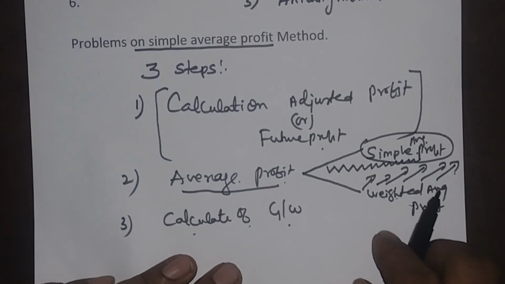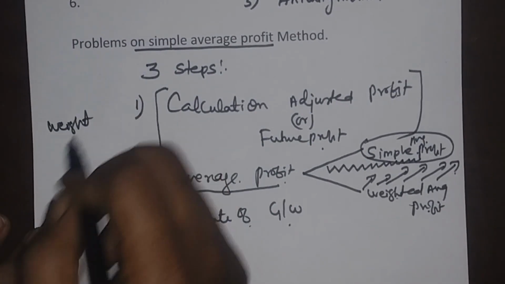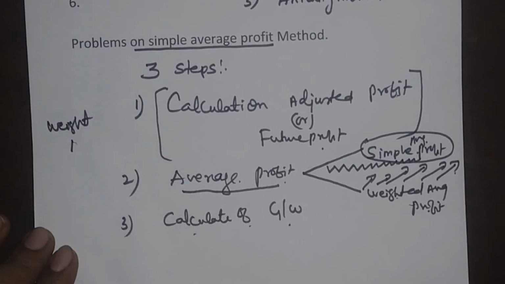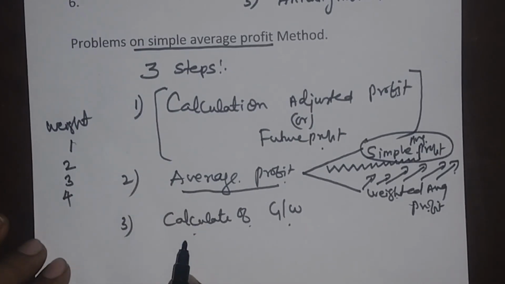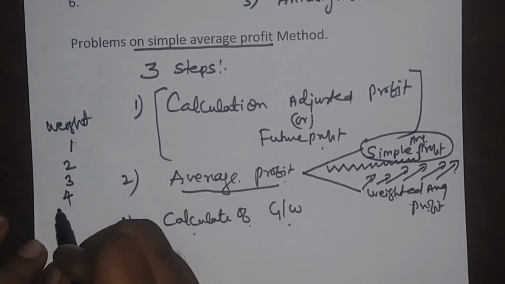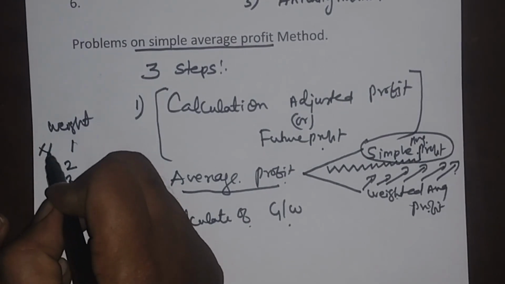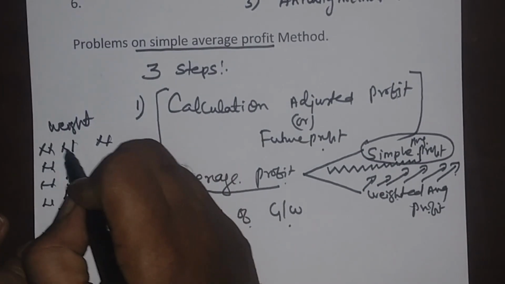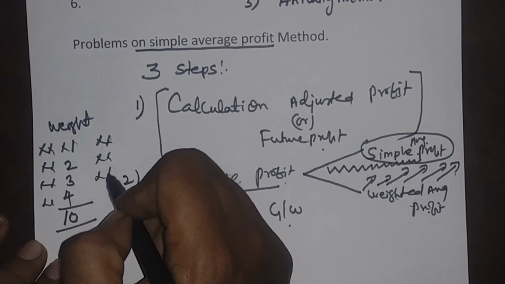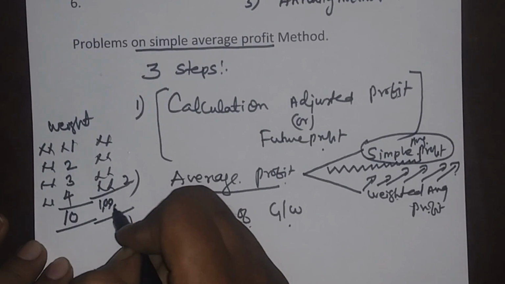So, what is this weighted average profit? Under this, for the first year profit we give weightage 1, second year profit weightage 2, third year profit weightage 3, fourth year profit weightage 4, like that 1, 2, 3, 4 we keep on giving. Then we multiply the profit of every year by its weightage, and we get the total. For example, you get 1 lakh rupees.